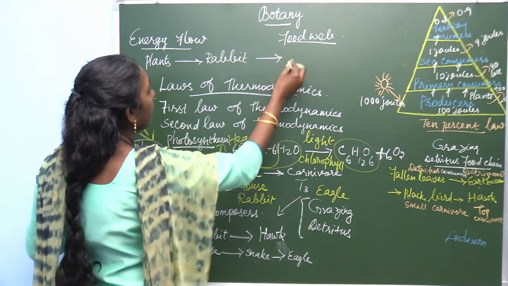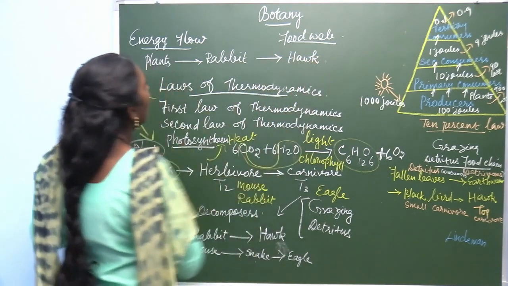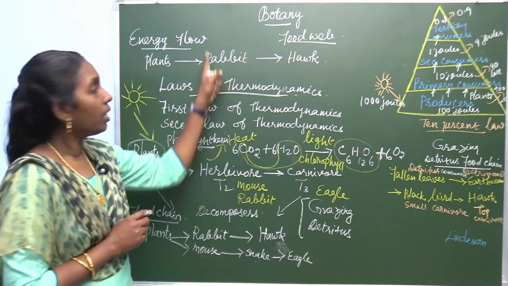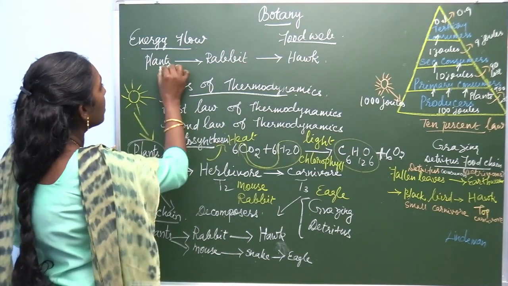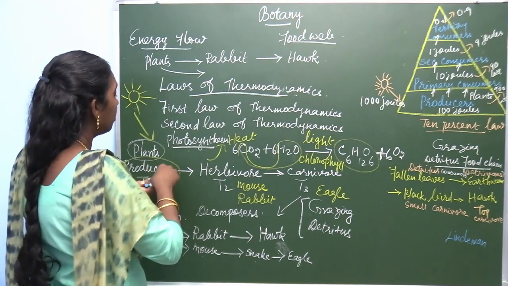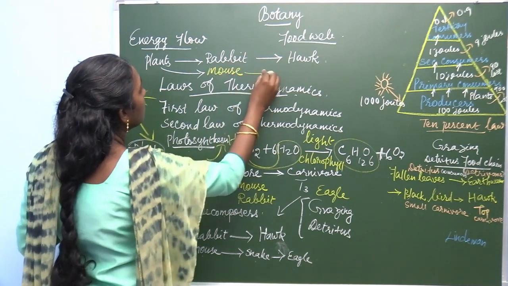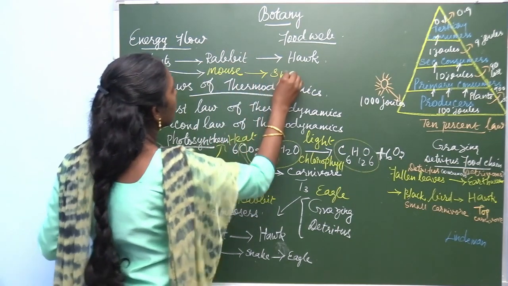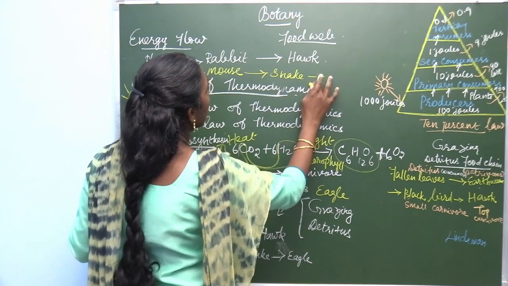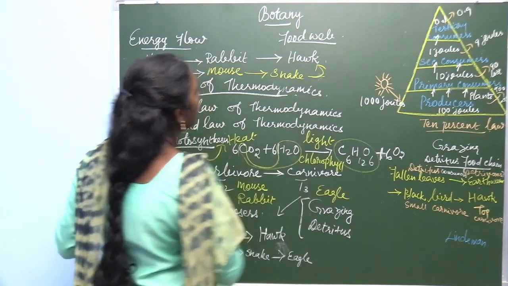This rabbit is directly eaten by the hawk. In the absence of rabbit, the plant is eaten by a mouse, and this mouse is eaten by a snake, and this snake is eaten by a hawk.